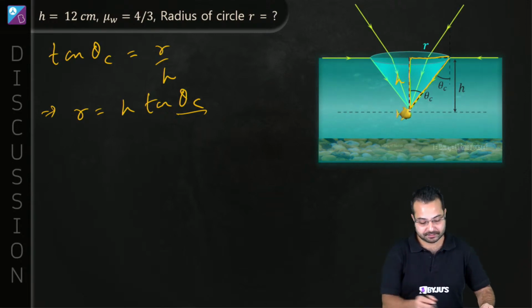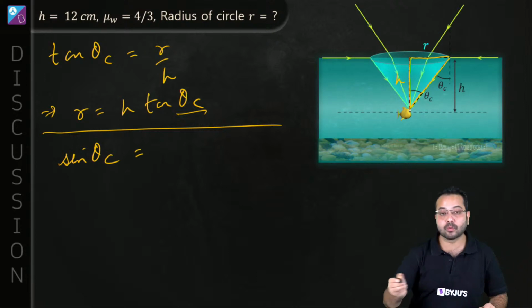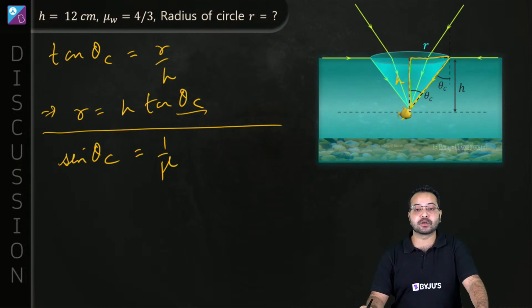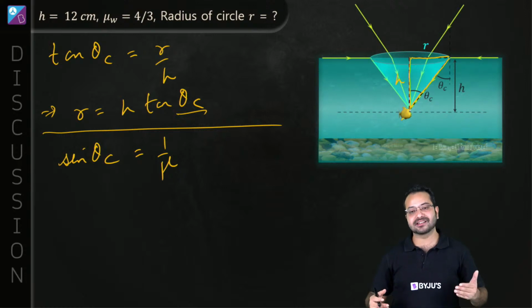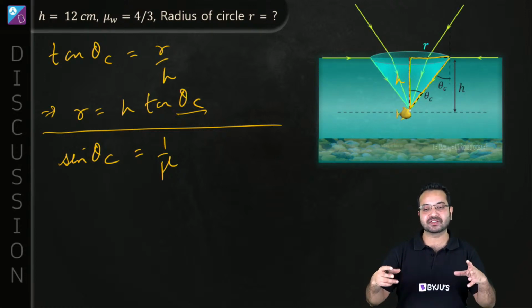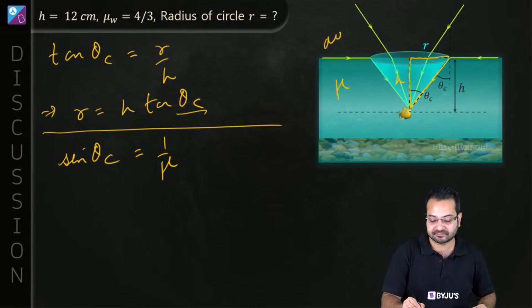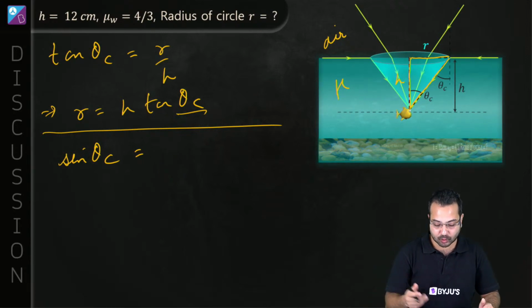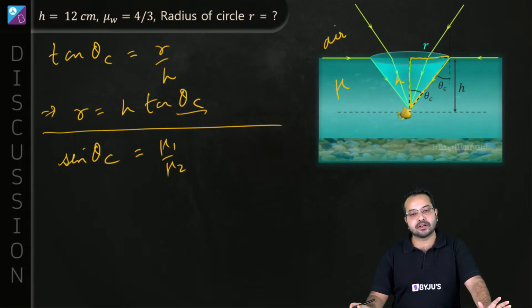Correct? Perfect. So what is the critical angle? I can write the sine of the critical angle is equal to 1 upon mu. What is the thing hidden here? The thing hidden here is that light is going from a medium of refractive index mu to air. If it is going from mu2 to mu1, then this is going to be mu1 upon mu2. Is that correct? Clear?